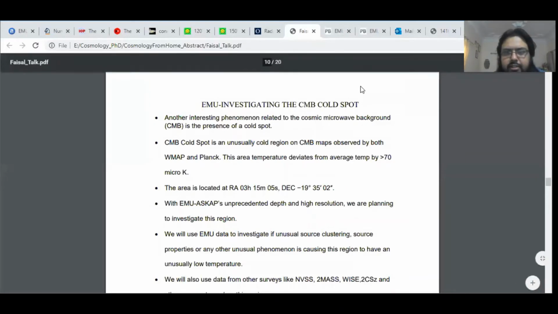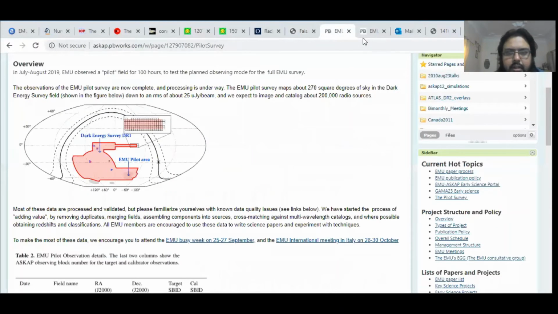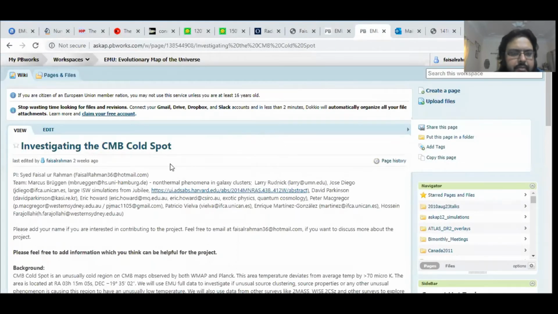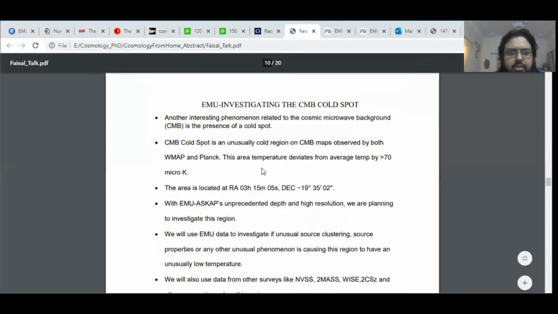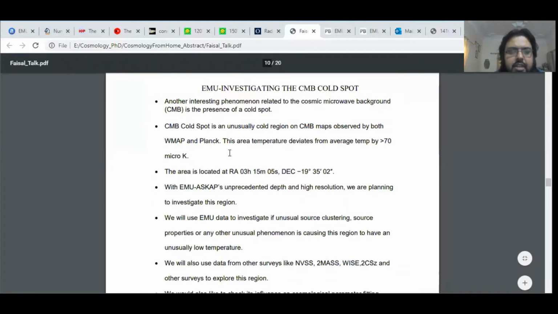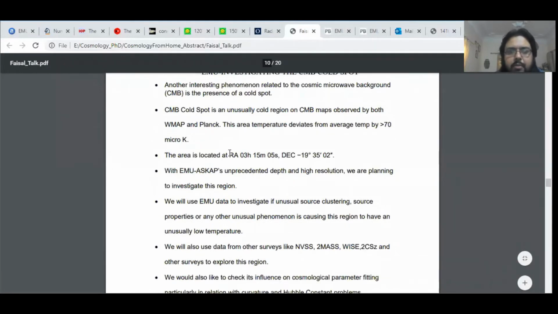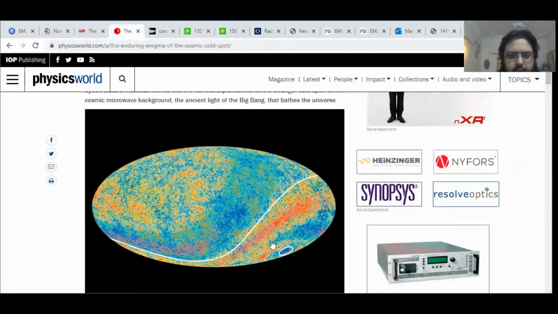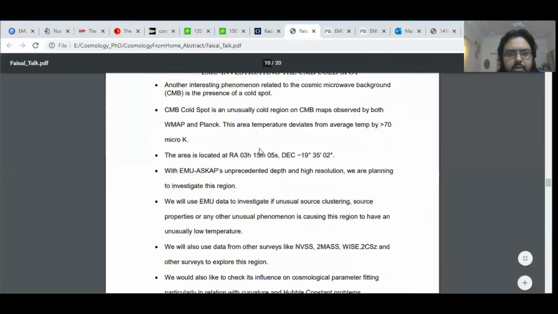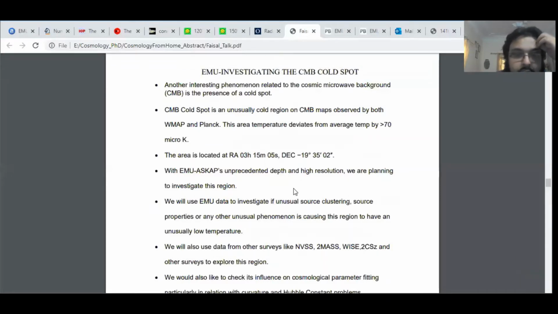EMU investigating the CMB cold spot. We have recently made this group within the EMU collaboration. We have a CMB cold spot observed by both Planck and WMAP in the cosmic microwave background southern area, located at around 3 hours 15 minutes 5 seconds right ascension, and minus 19 degrees 35 arcminutes 2 arcseconds declination.